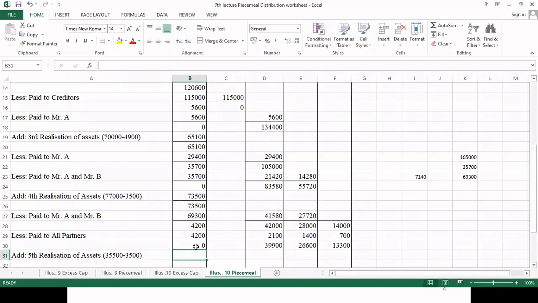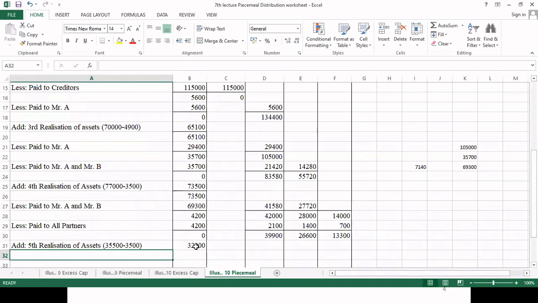How much do we have? 32,000. Okay, and we also have to add one more thing. What provision have we made?